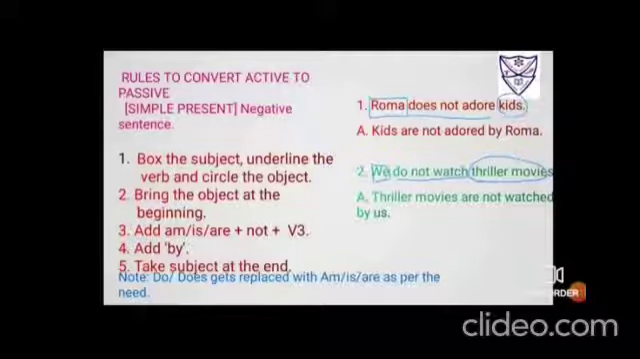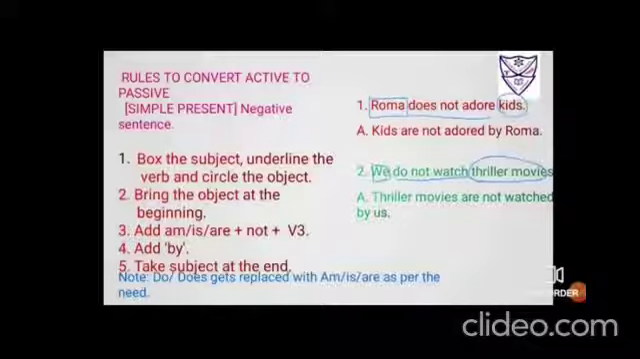Go for the next sentence. We do not watch thriller movies. So first you have to box the subject, that is we. So we have done it. Then underline the verb, do not watch. We do not watch what? We do not watch thriller movies. That becomes my object. Second step, bring the object ahead, that is thriller movies. Third step, add am, is, are. Because it is movies, so you will add are. Not, you will bring in the same manner down.